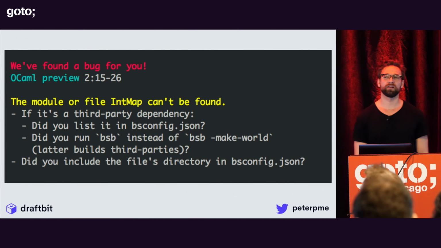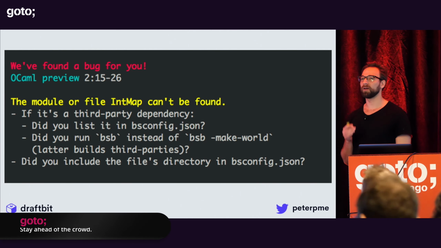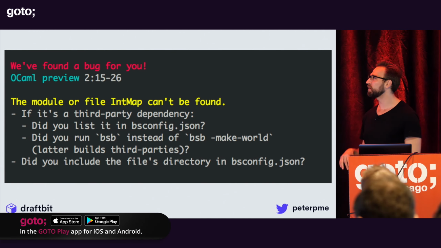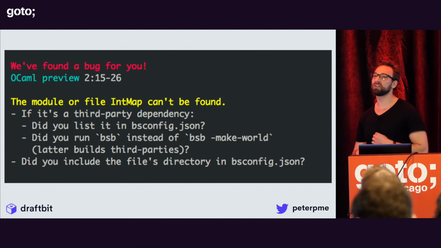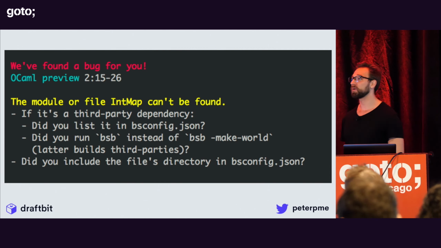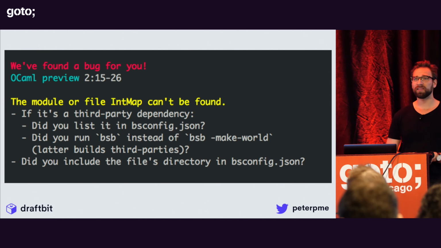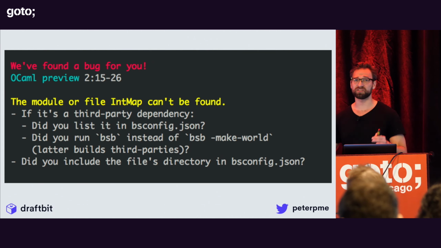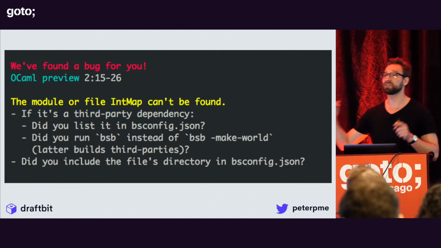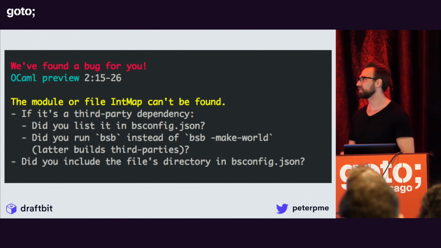Now, the messages that we get from the compiler are really friendly, right? Maybe you've used Elm before. Elm has the same sort of goals, where we just want to make the messages coming back intuitive and helpful, like some sort of hint. When you're debugging JavaScript in the browser, you get this red box that pops up that says something's wrong, and you click it, and sometimes it opens up your editor, and sometimes it freezes, and then you've got to restart your computer. That's what debugging JavaScript is like for me.